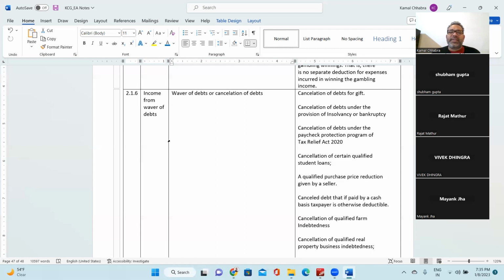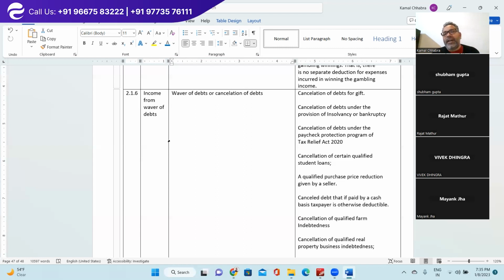The next is cancellation of certain qualified student loans. Like in India, you might have seen so many loan waivers for the Kisan. Every year the government does a lot of waivers of farmer loans.